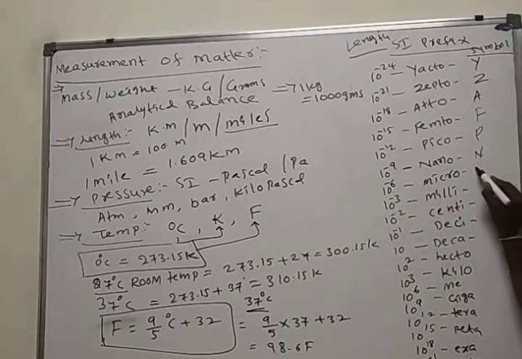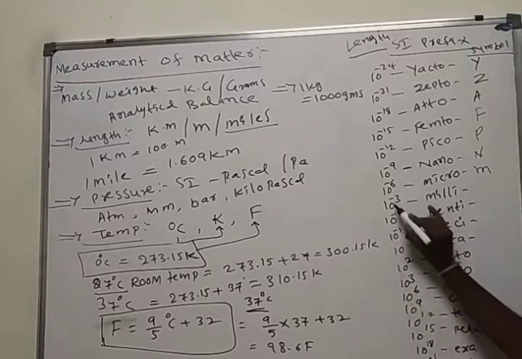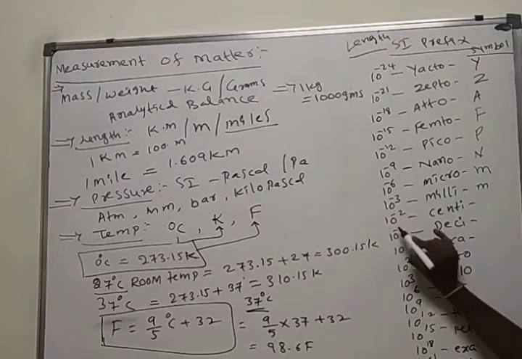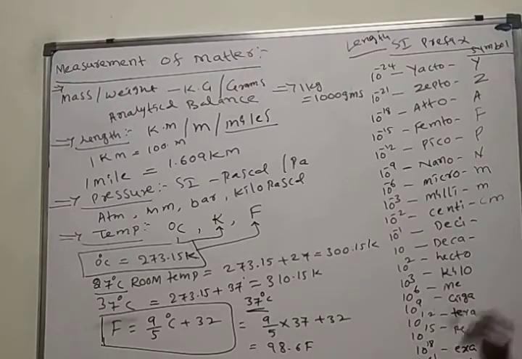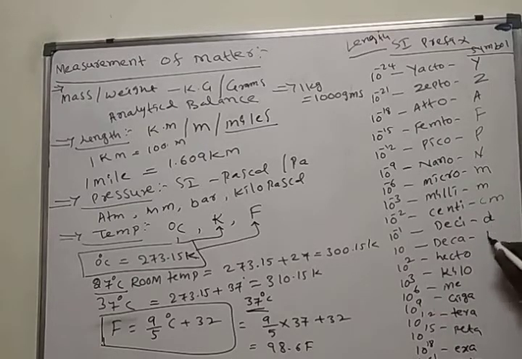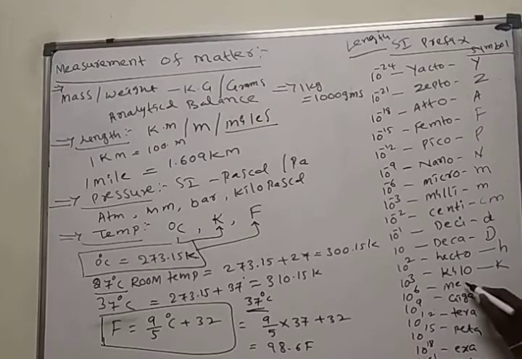10 to the power of minus 6 is micro. 10 to the power of minus 3 is milli. 10 to the power of minus 2 is centi, as in centimeter. 10 to the power of minus 1 is deci, as in decimeter, d. 10 we simply call deca, capital D. 10 to the power of 2 is hecto. 10 to the power of 3 is kilo. 10 to the power of 6 is mega. 10 to the power of 9 is giga, indicated with G.